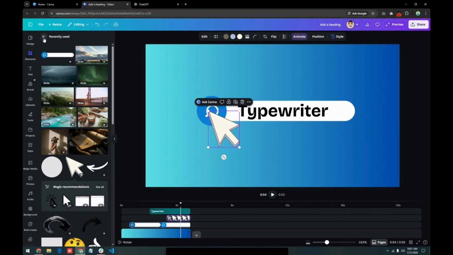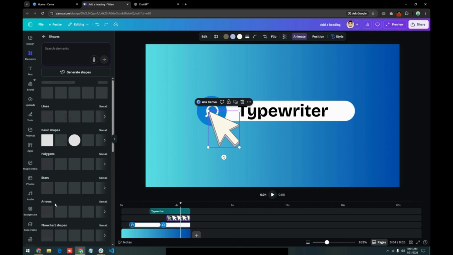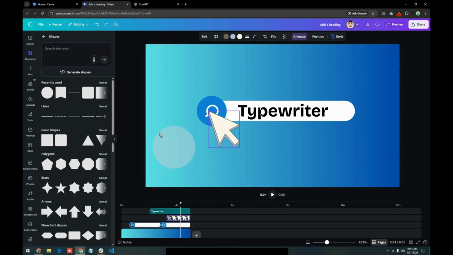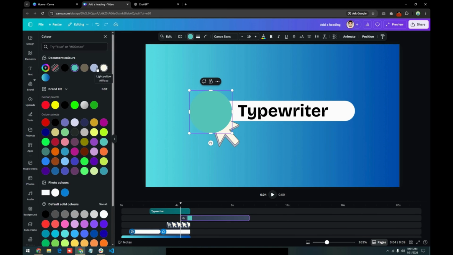Now go to elements again and go to shapes and select the circle and change its color to white and decrease its size like the blue circle.